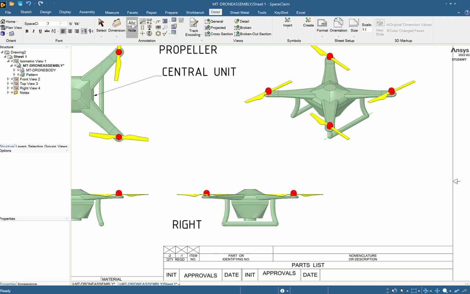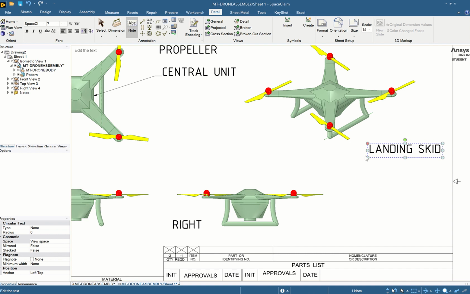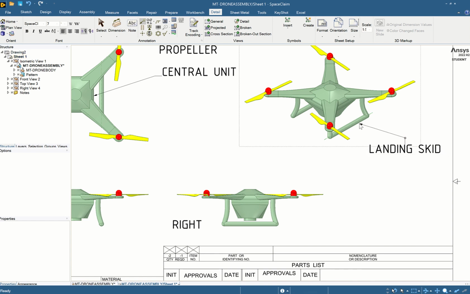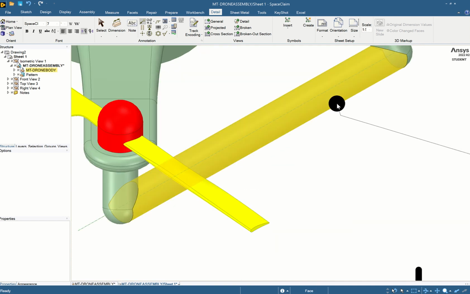So we'll create a note, type landing skid, then we'll create our note leader, and you can actually do it from any point you want. Click here and then click there, zoom in, click on there.